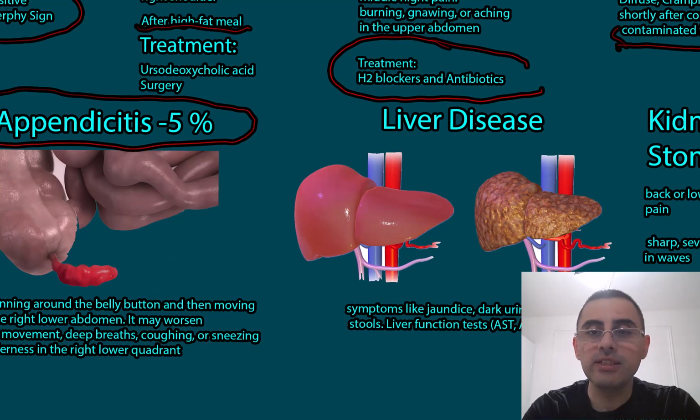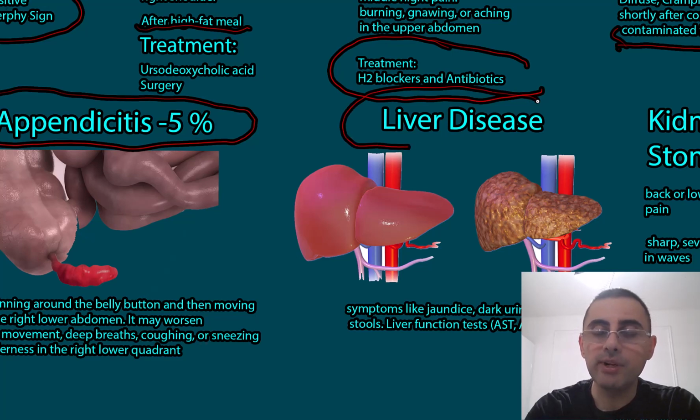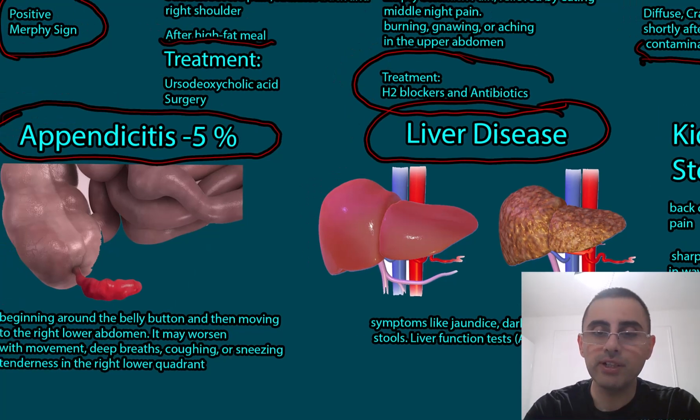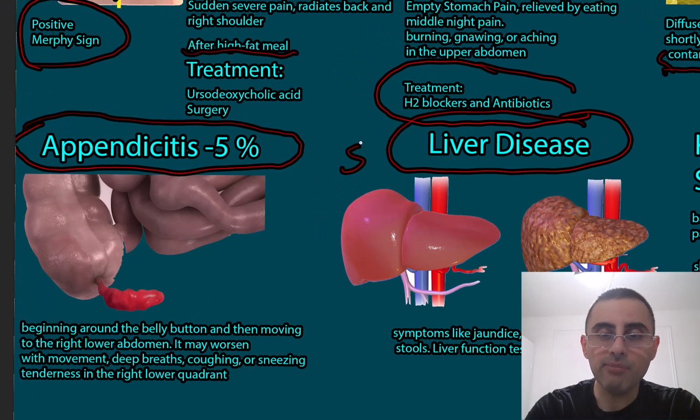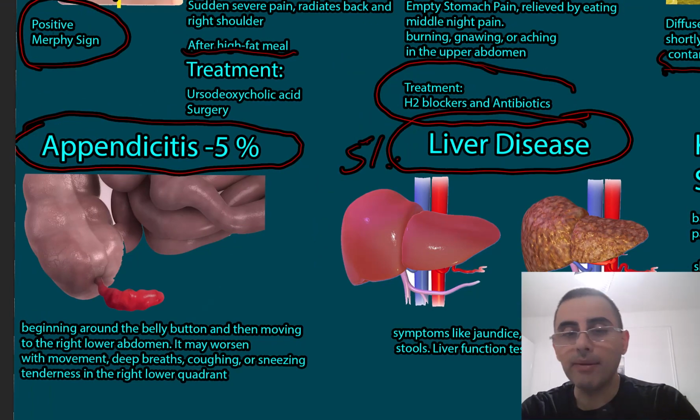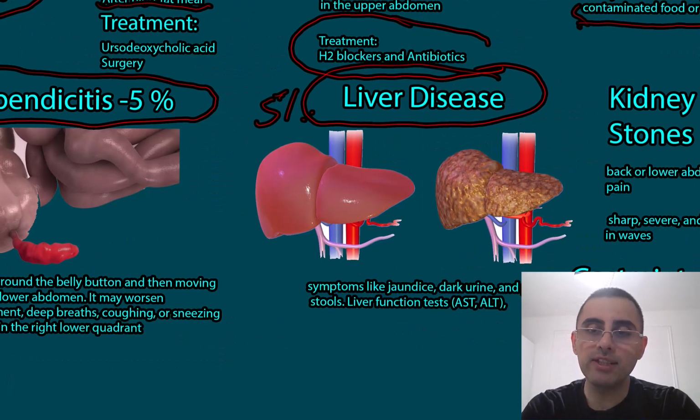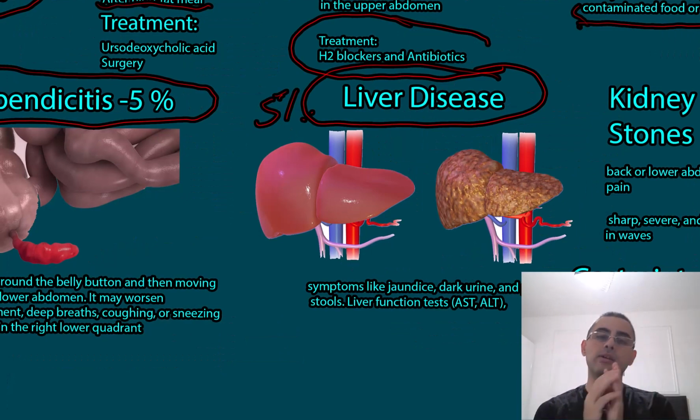Another disease we should suspect is liver disease. It's not very common, maybe around 5% of cases, but we should exclude this disease. And why is it not very common? Because the liver has few pain receptors, so liver pain itself is rare until the liver is enlarged enough to press on its capsule, and this causes pain.